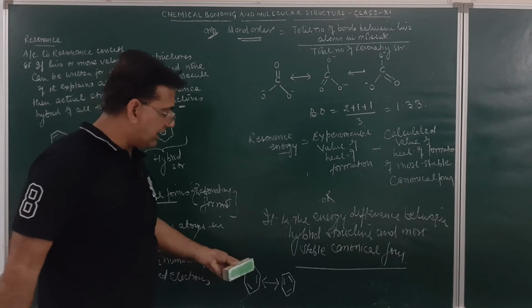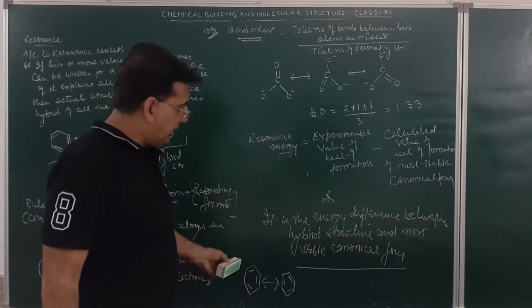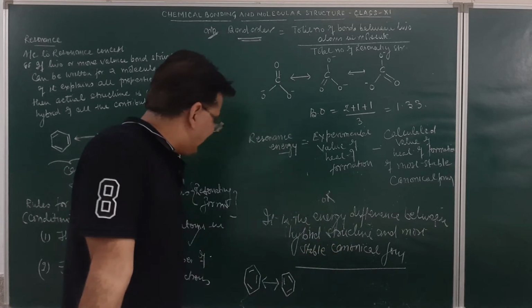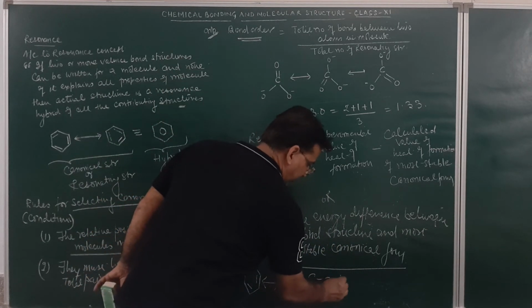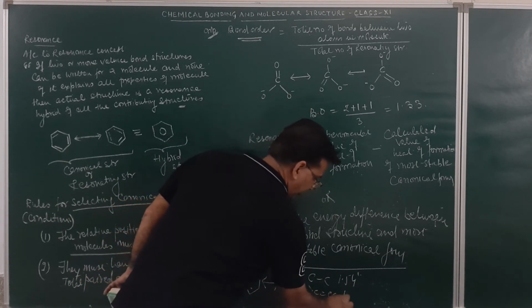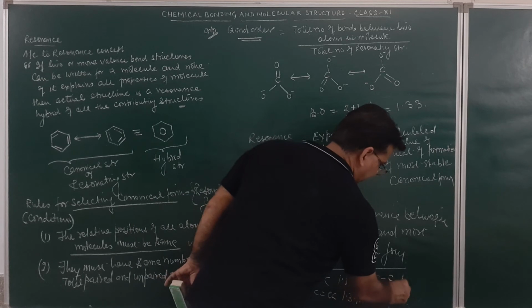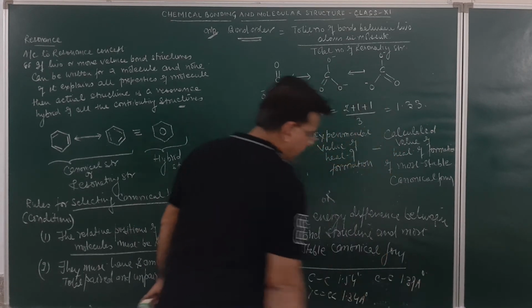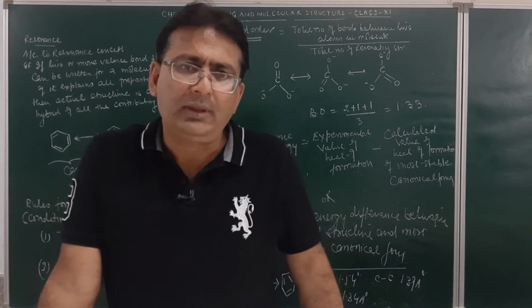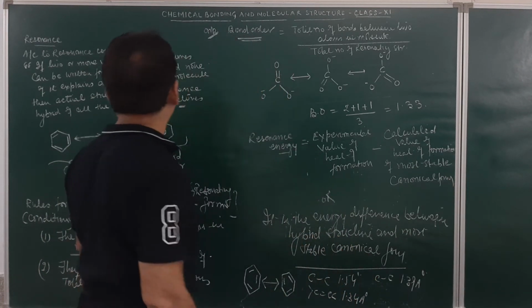Here the carbon-carbon single bond distance will be 1.54 angstrom, and carbon-carbon double bond distance is 1.34 angstrom. But in benzene molecule, carbon-carbon bond distance has been found to be equal to 1.39 angstrom. So you may see over here, resonance affects the bond length. Is it clear? So due to resonance in the benzene molecule, the bond length changes to 1.39 angstrom.